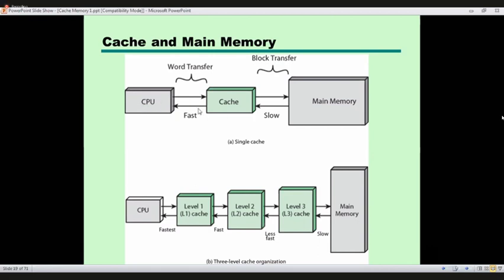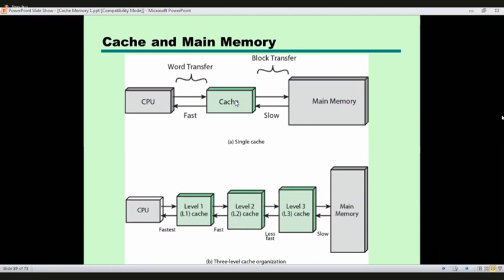Now we have picked that particular block to the cache from the main memory. The block is there in the cache, so we don't need to go to the main memory to pick the second word of the block. The CPU can take the second word from the cache.